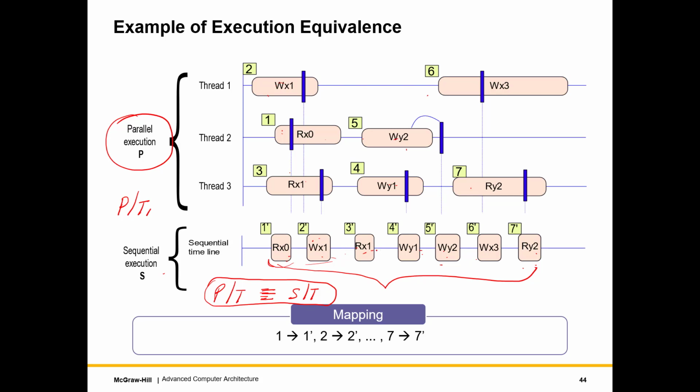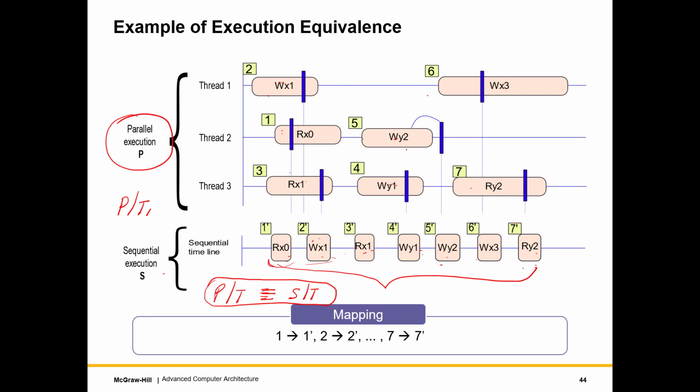So what I can do is reason in this fashion, and I can argue about the correctness of an execution by essentially reducing a parallel execution to an equivalent sequential execution. And if the sequential execution I think is correct, then I can at least say that look, I think this execution is correct and this outcome is valid, right?